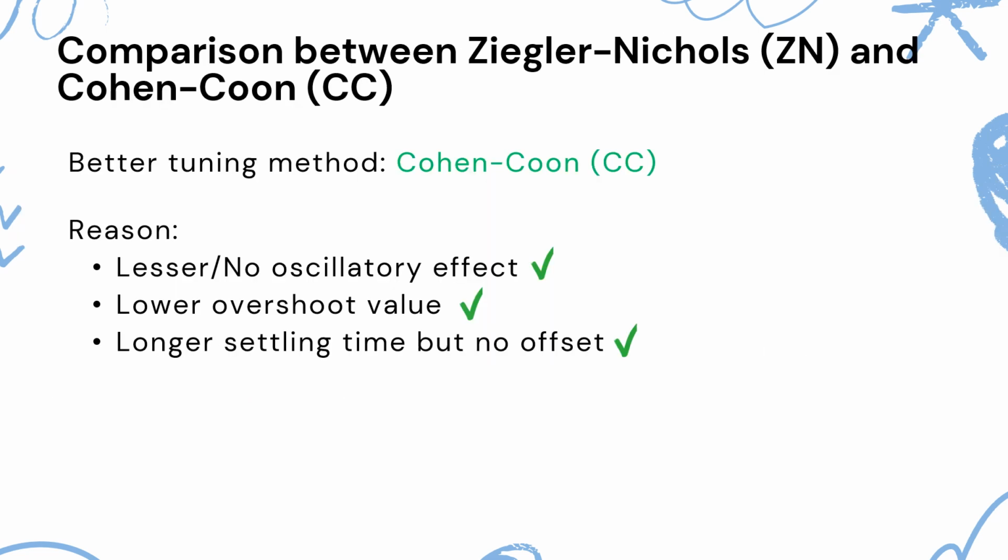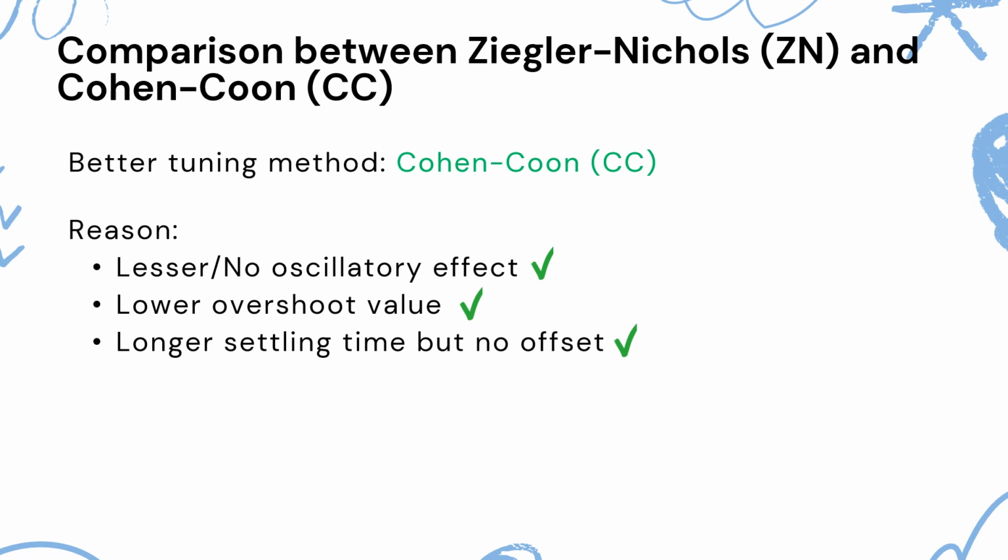We will do the comparison between the two tuning methods, Ziegler-Nichols and Cohen-Coon. From the previous result, we found that Cohen-Coon method is a better method to be used for tuning compared to the Ziegler-Nichols method. This is because the response curve for Cohen-Coon method has no oscillatory effect and overshooting value.